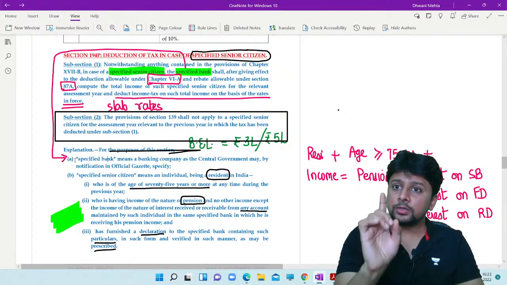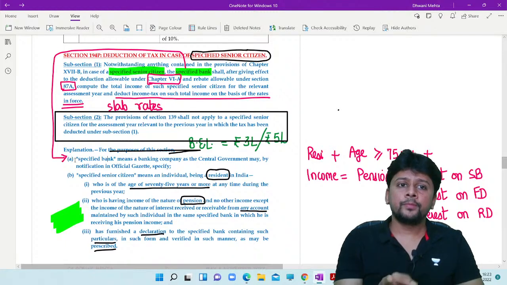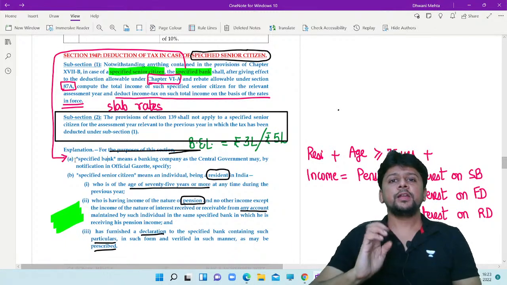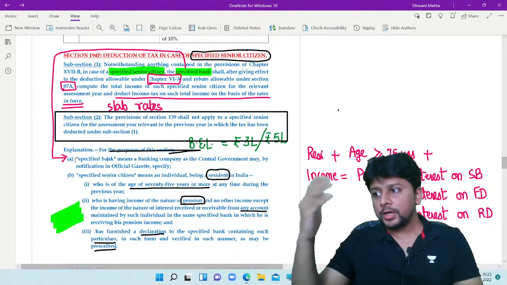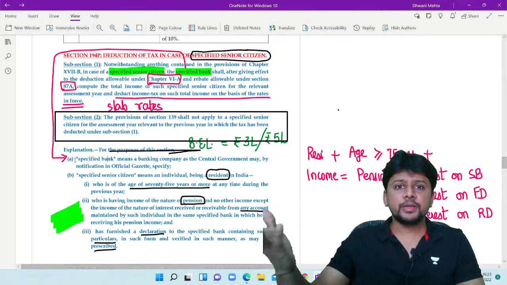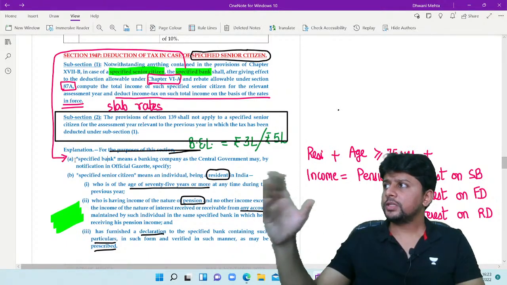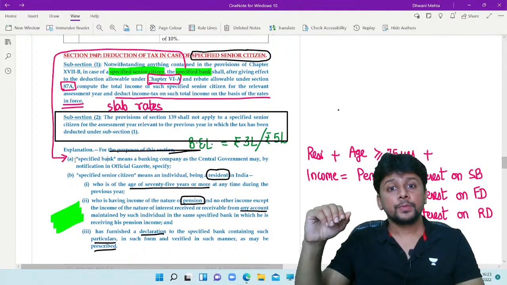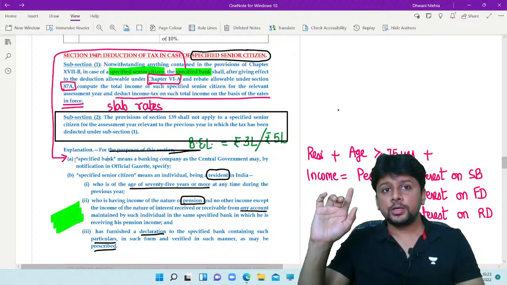That means these are the only two incomes that you should earn for you to be covered under 194P. If you earn other interest incomes, if you have purchased debentures and you are earning interest, if you are selling your capital assets, then 194P will not apply.